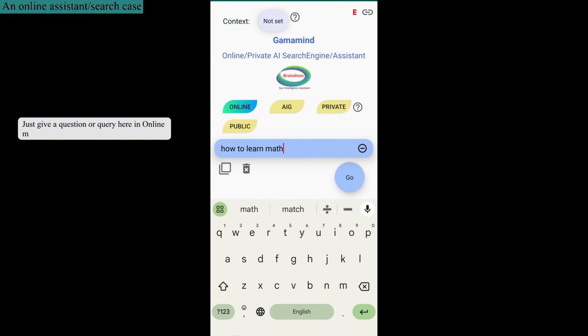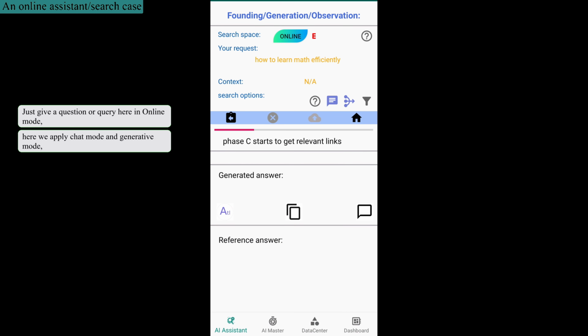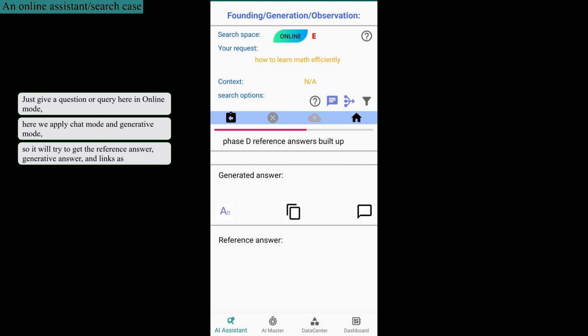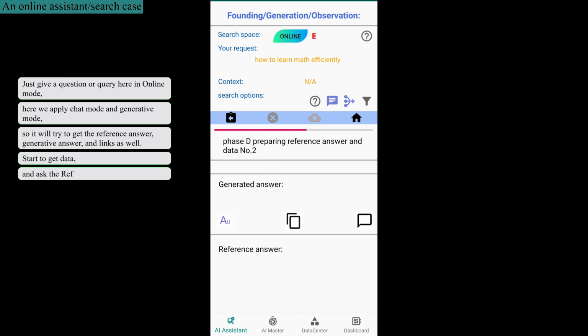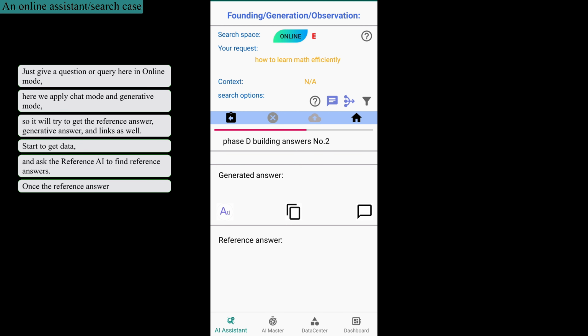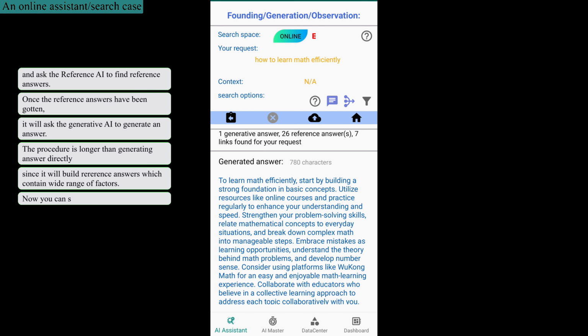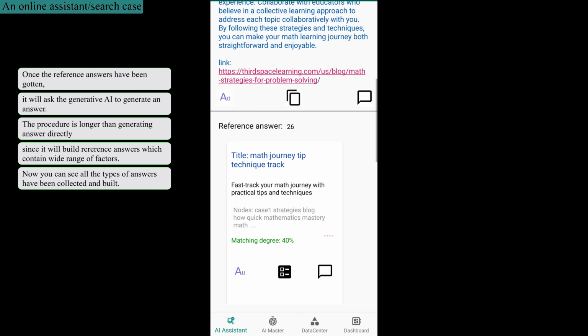Just give a question or query here in online mode. Here we apply chat mode in generative mode, so it will try to get the reference answer, generative answer, and links as well. It starts to get data and asks the reference AI to find reference answers. Once the reference answers have been gotten, it will ask the generative AI to generate an answer. Now you can see all the types of answers have been collected and built.